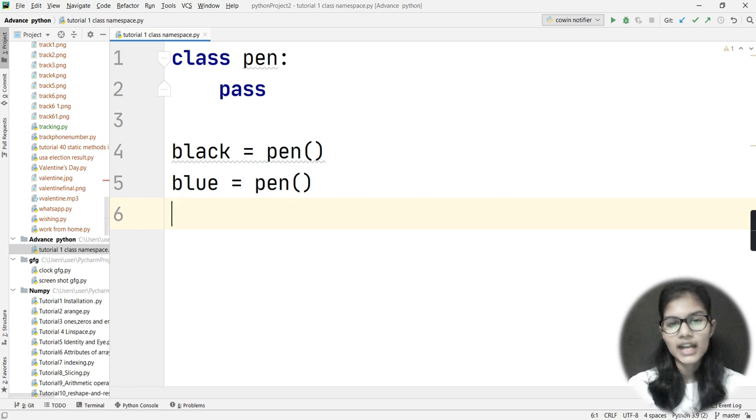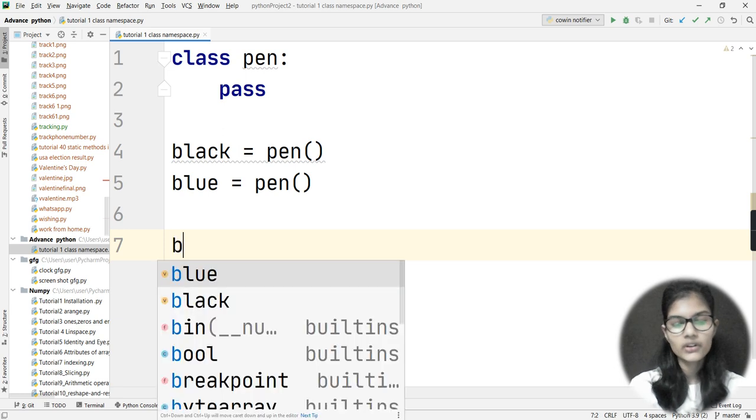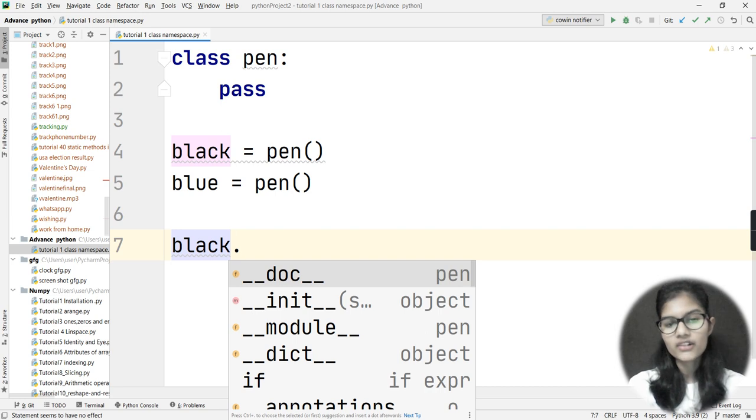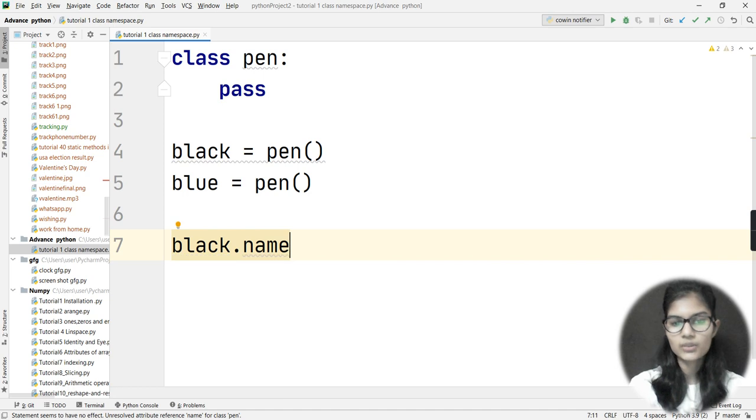Now I need to store some attributes, some properties, that we had seen previously. So how will I be doing that? If I need to add some attributes to my object, I first add the name of my object. The name of my object is black, right? So that I have added. Now I will put a dot. Now what attribute do I want to add here? Let's say I want to add the attribute name, that is, what is the name of that pen? Black dot name. Fine.